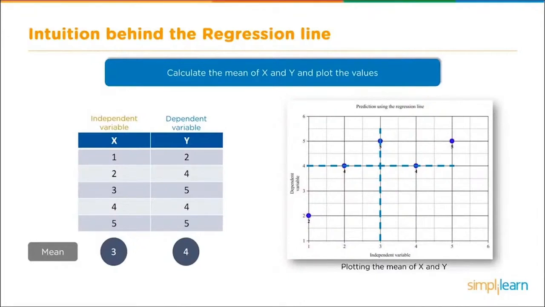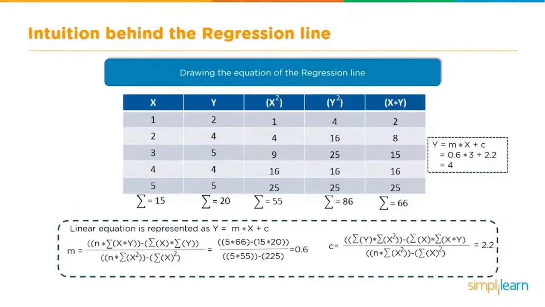If we go ahead and plot the means on the graph, we'll see we get 3, 4, which draws a nice line down the middle. A good estimate. Here we're going to dig deeper into the math behind the regression line. Now remember, before I said you don't have to have all these formulas memorized or fully understand them, even though we're going to go into a little more detail of how it works.